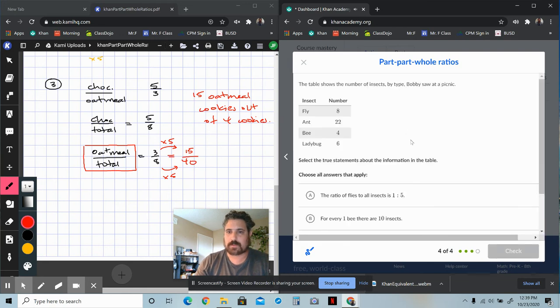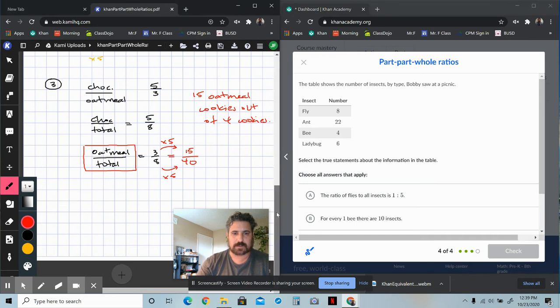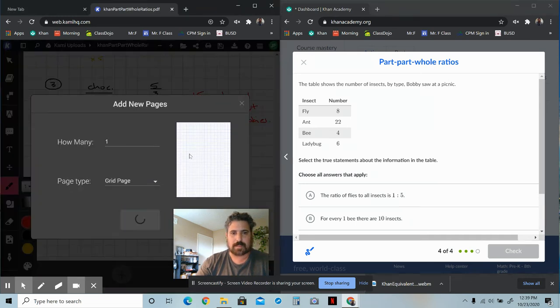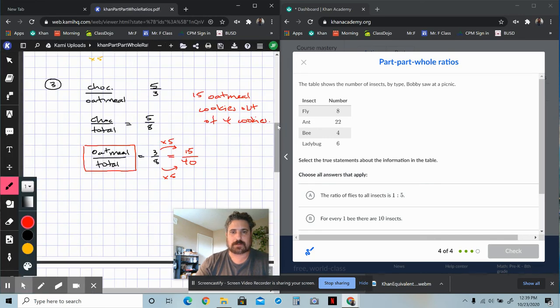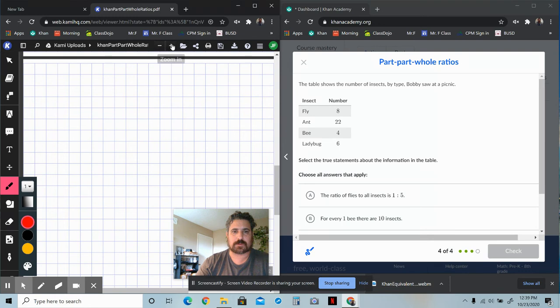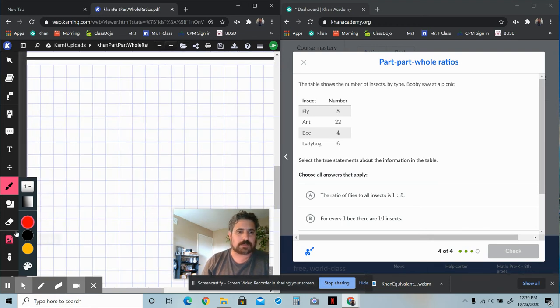Okay, and then this next problem here, let's see if I can do this one on a new page. Why not? Let me just scroll down here. All right, cool. I'm going to zoom in a little bit even more. All right, and let's do this last one, number 4. It says the table shows the number of insects by type Bobby saw on a picnic. So it has the insect and it has the number of insects that he noticed. This guy's very particular. He counted all of his insects. Who does that? Select the true statements about the information in the table.